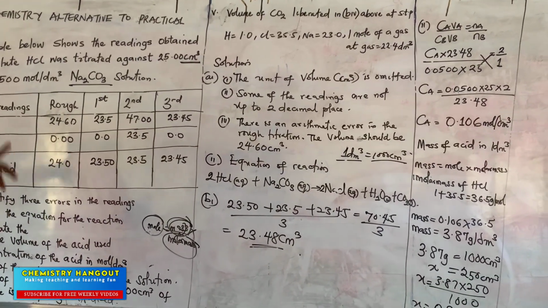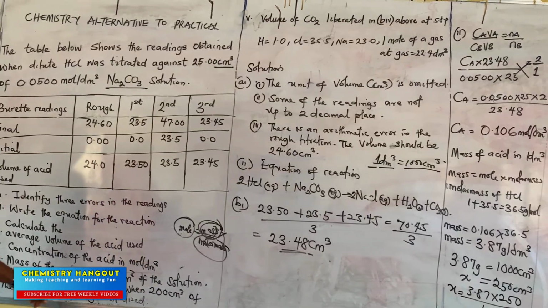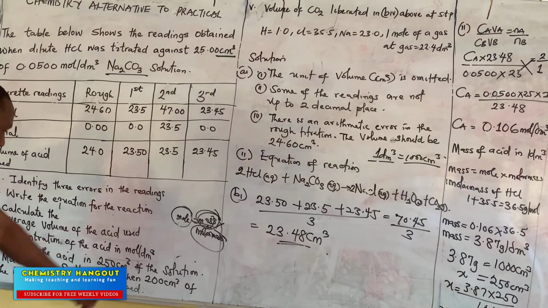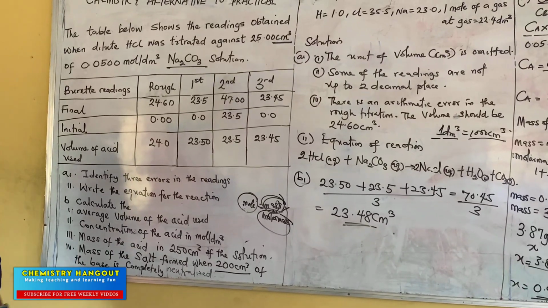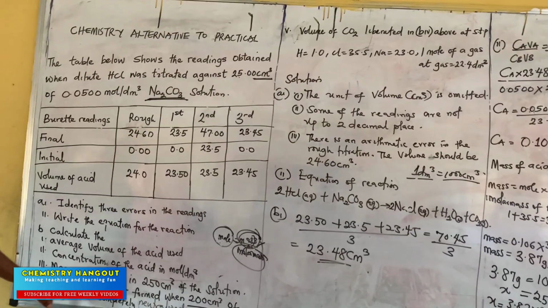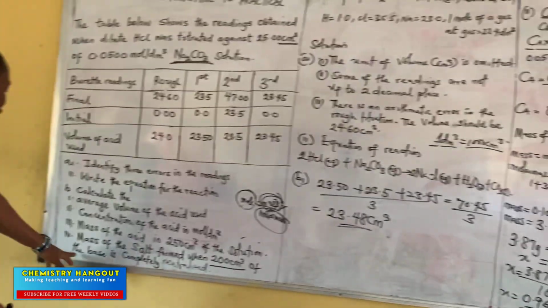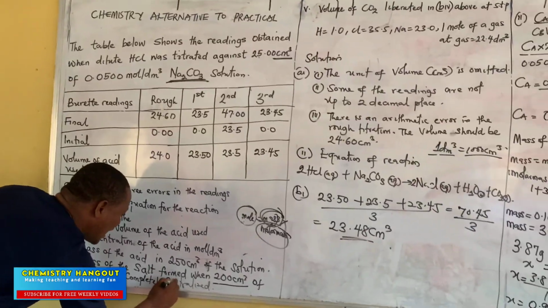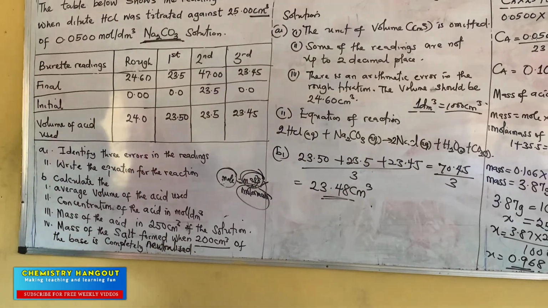Okay, so how many questions are remaining? Okay, there are only 2 questions left. Let's quickly do that. So mass of the salt formed when 200 centimeter cube of the base. What is the base? The base is this now. That's Na2CO3. So it's the mass of the salt formed when 200 centimeter cube of the base is completely neutralized. Let me write it once so that we see it for people that want to complete the question.